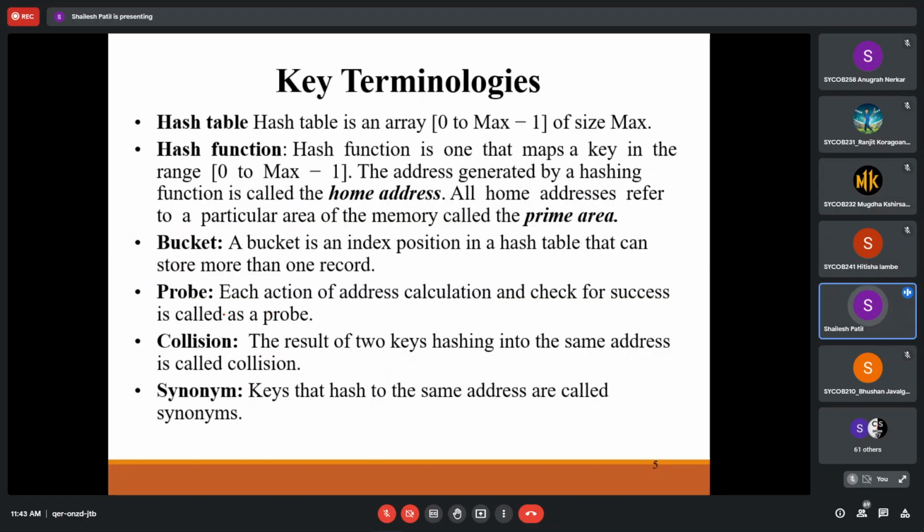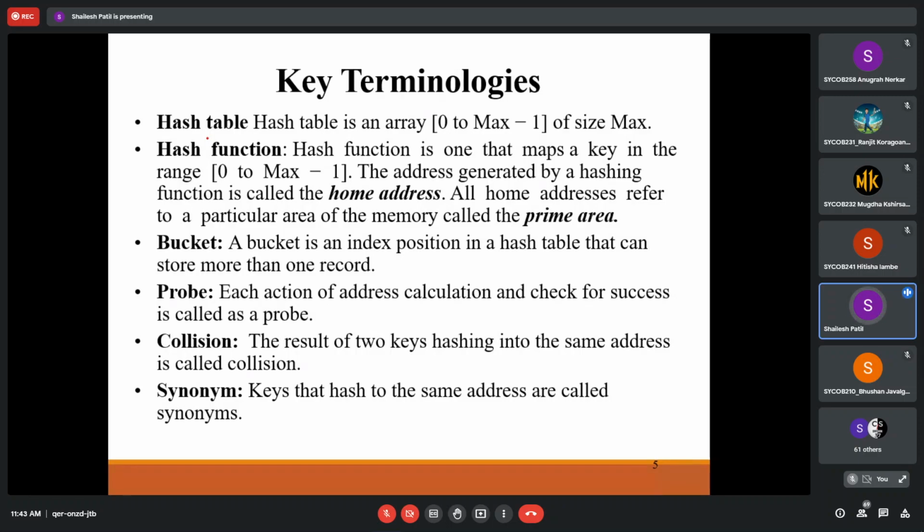There are a few key terminologies we have to be familiar with whenever we come to the hashing part, because if it is an MCQ or any type of exam, or dealing with practical exposure to hashing, we must know them. We will just touch on these terminologies because you already know the implementation part very well.